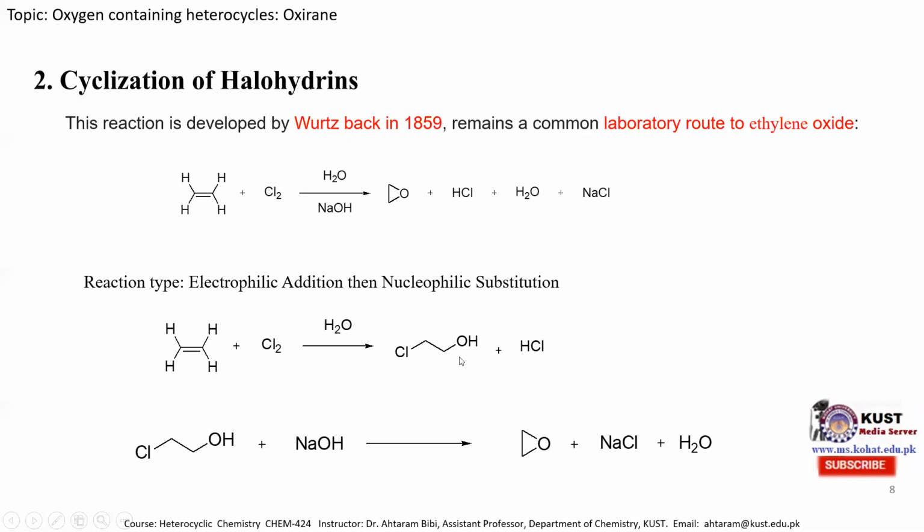And the second step is that this halohydrin is treated with a base, sodium hydroxide, and we obtain the epoxide molecule. In this case, this hydroxyl ion takes one of the hydrogens, this hydrogen, and this oxygen carrying the negative charge attacks this carbon atom. So we obtain the epoxide plus sodium chloride, and a water molecule is eliminated as a byproduct. So this is one of the simplest methods for the synthesis of the epoxide molecule.